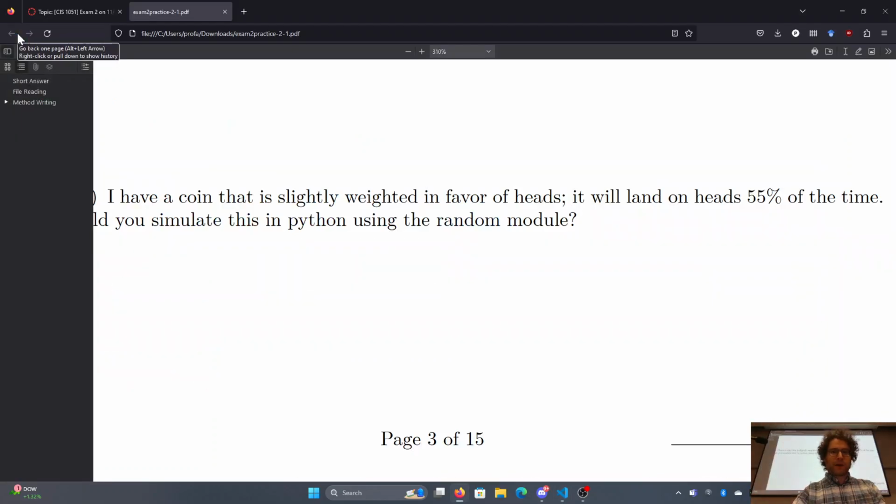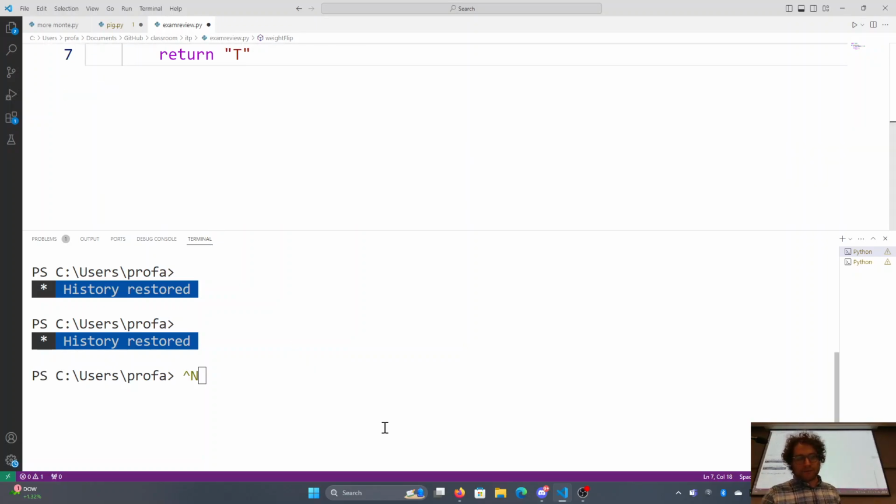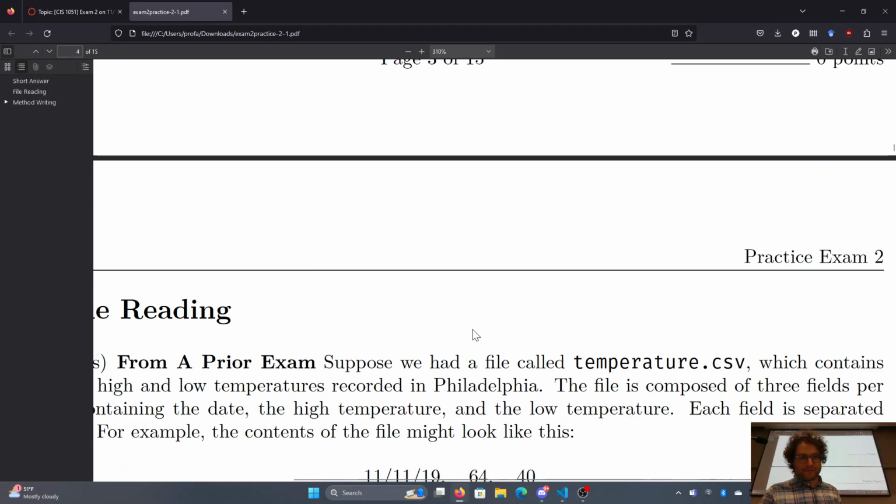Okay, but here when you want to give something like weight between two objects, if you don't want it to be an equal chance, you just kind of do it like this. Okay, let's go on to actual questions now.